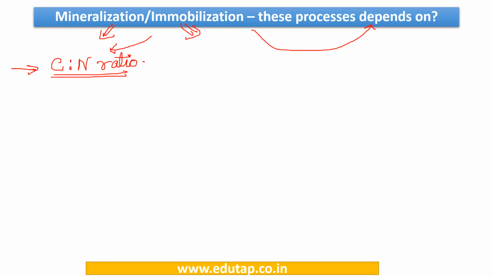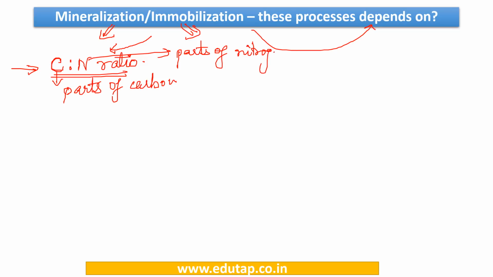Now, what is the C/N ratio? As you can yourself comprehend, when I talk about C, we are talking about the parts of carbon. And when I say N, I'm talking about the parts of nitrogen. Depending upon this particular ratio, these two processes are initiated.